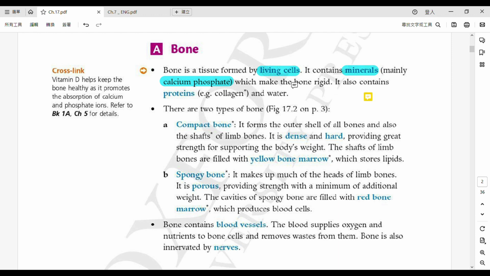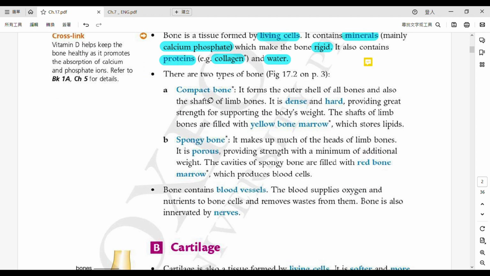Let's continue. These minerals make the bone rigid, which means hard. But also remember that there are proteins, for example collagen, and water inside our bones. There are two types of bones. One of them is called compact bone, like a compact space, a very tightly packed space. Compact bone forms two areas.